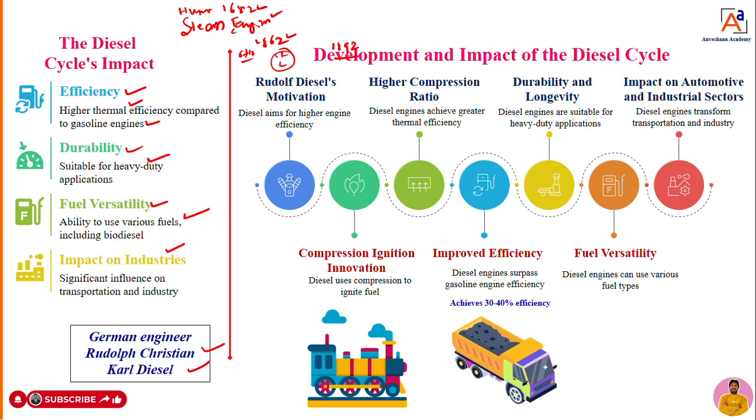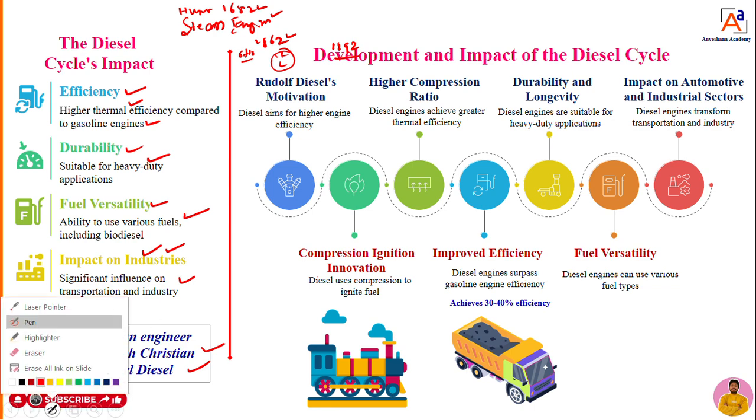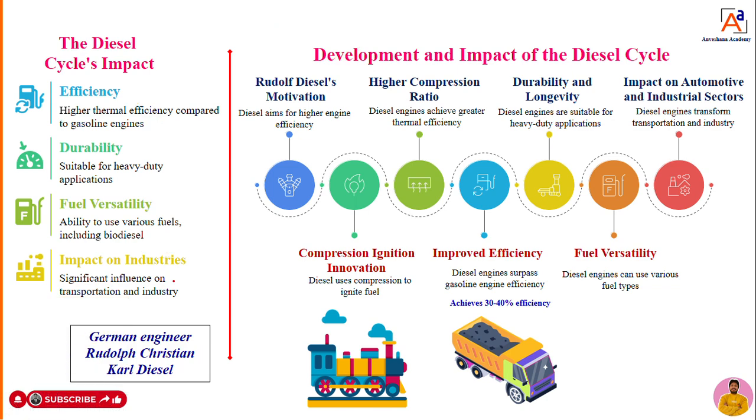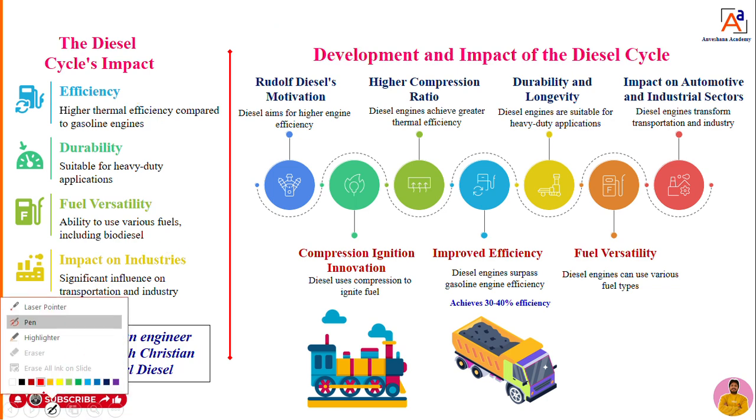We need to develop an engine that has more impact on industry, and also more advantages in transportation. In that direction he started to work on an engine to overcome all the drawbacks of the Otto engines.